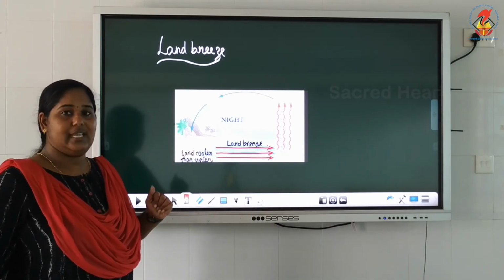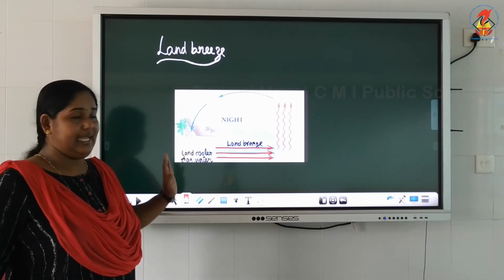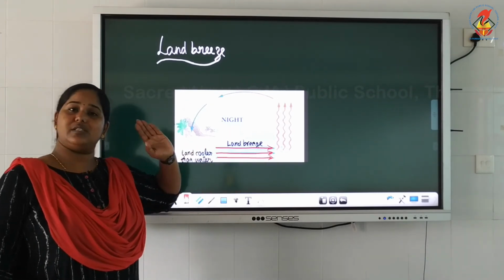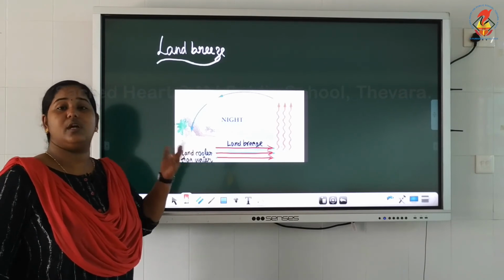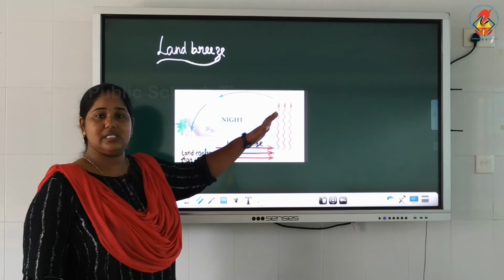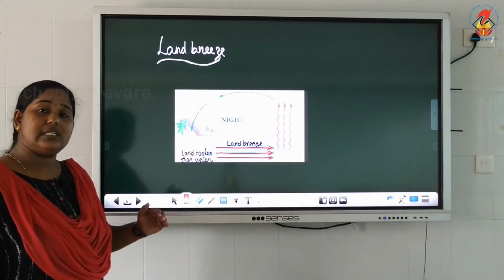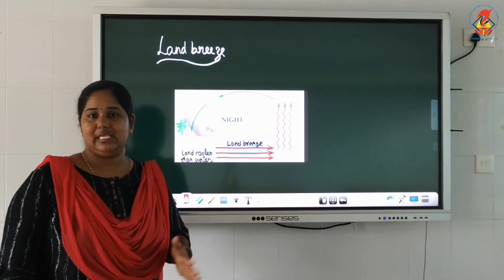I'll explain once again. Land cools down faster in nighttime. Sea water cools down slowly during nighttime. The hot air above the sea rises, and cooler air from the land rushes to take its place. This is called land breeze.